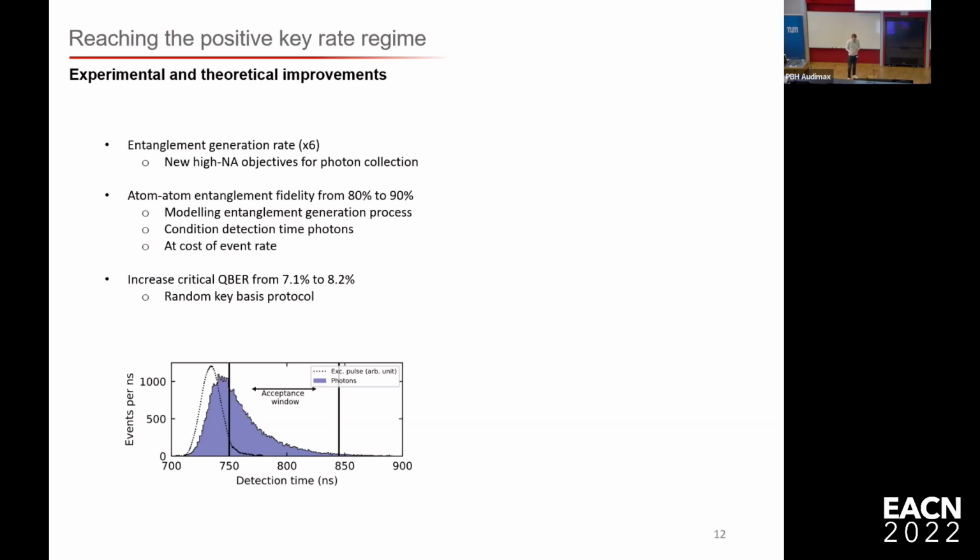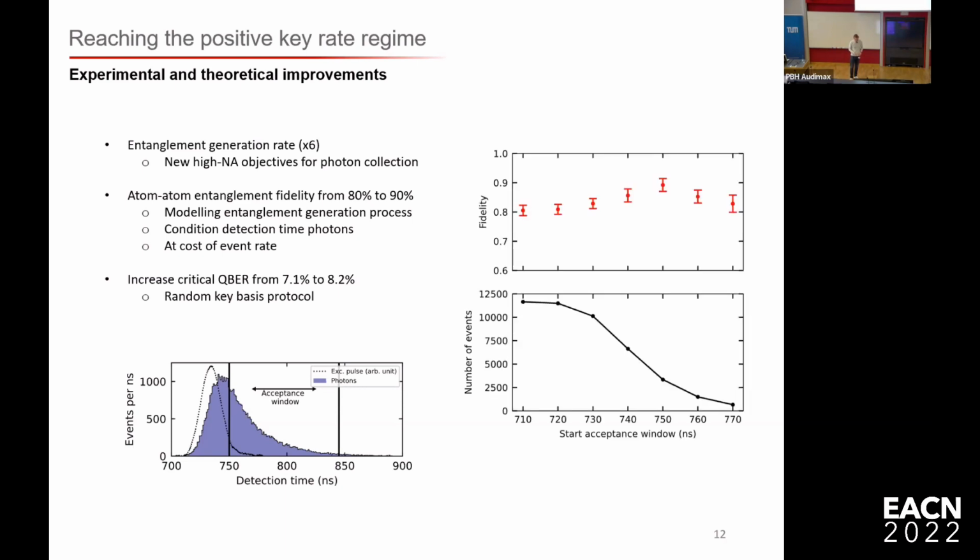So we found out that, for example, we can have double excitations in our entanglement generation scheme. So here you see the photon detection time, and you see also the excitation pulse. And we see that while the excitation pulse is on, there can be a second excitation. So if you filter out those events, then you can increase the entanglement fidelity by roughly 10%. So what you see here is the start of the acceptance window. We vary the point from where we start accepting the photons. And you see that if we make the acceptance window later, the fidelity goes up.